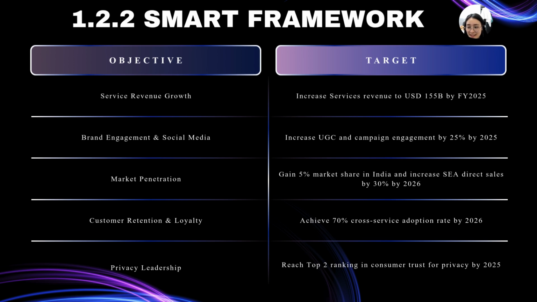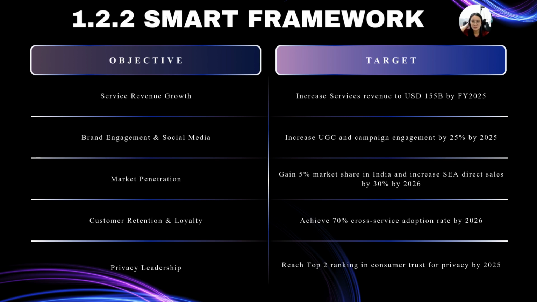Next, the objective is to improve brand engagement by increasing social media interaction and user-generated content for the Shot on iPhone campaign by 25% before the end of 2035. It helps to strengthen brand awareness while reducing advertisement cost through authentic customer content. The third objective is to expand Apple's presence in emerging markets. The company aims to increase iPhone's market share in India by 5% and grow direct online sales in South Asia by 30% by 2026.